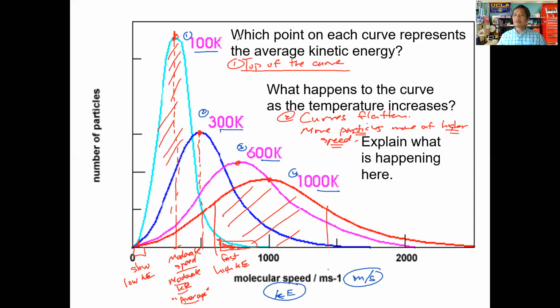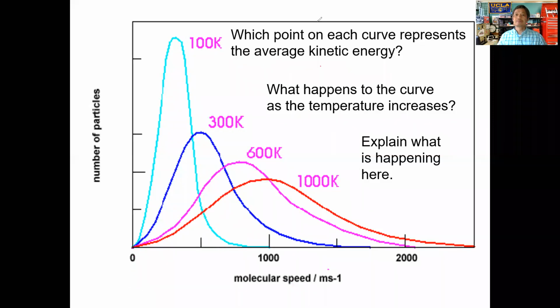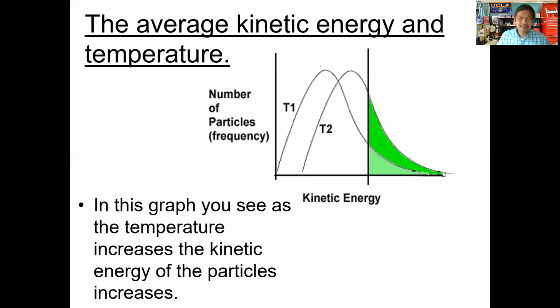So let's continue to examine this really quickly. I think this helps us to see this a little bit better. With this second graph, we again have number of particles along the y-axis, and this time we have kinetic energy at two different temperatures. We have T1 and T2. In this graph, hopefully you recognize that T2 is going to be at a higher temperature than T1.